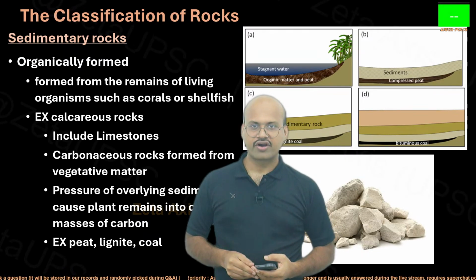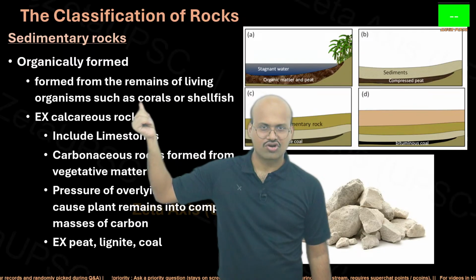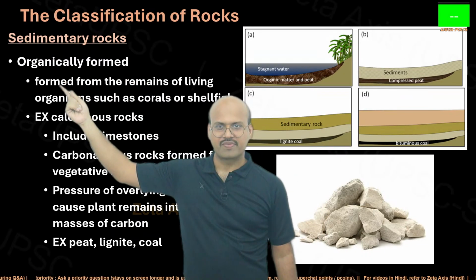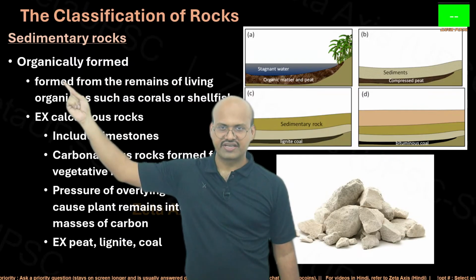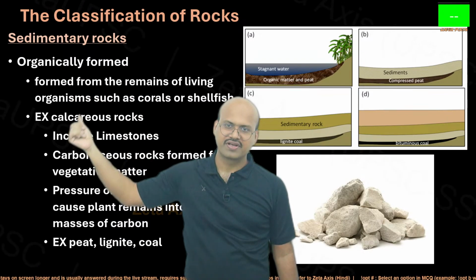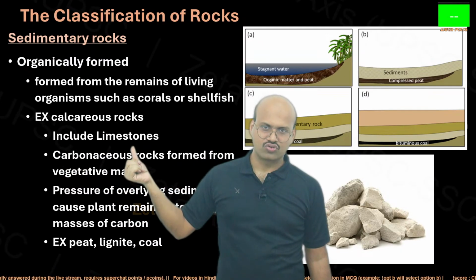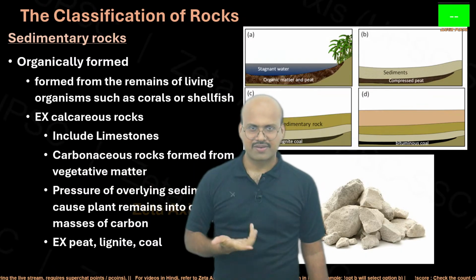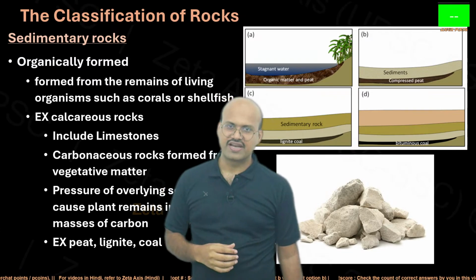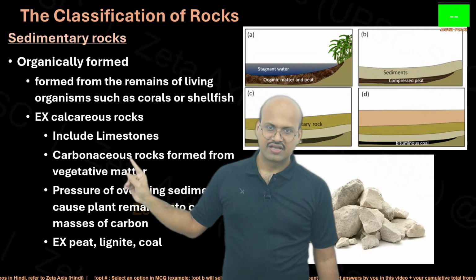Sedimentary rocks can be organically formed. They are formed from the remains of living organisms such as corals or shellfish. So we see that sedimentary rocks can be formed by organisms, and when they are formed by different organisms, then it is called organically formed. Examples are calcareous rocks, which include limestone. Limestone can be formed chemically, and it can also be formed by a deposition of corals. That is why it can be both chemically formed as well as organically formed.